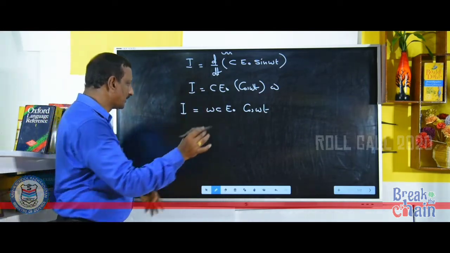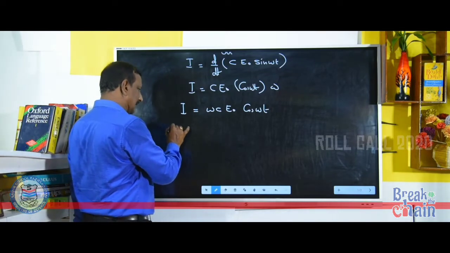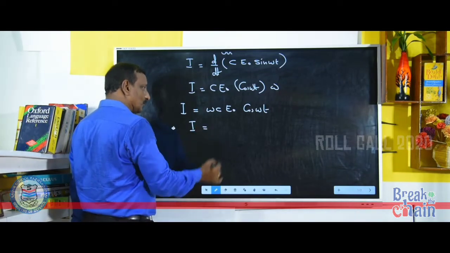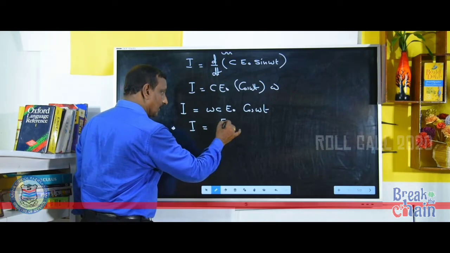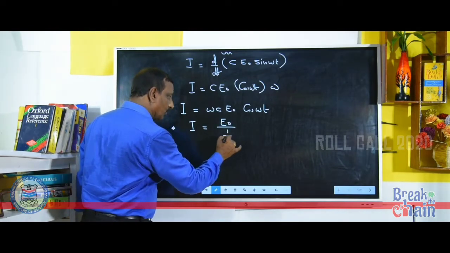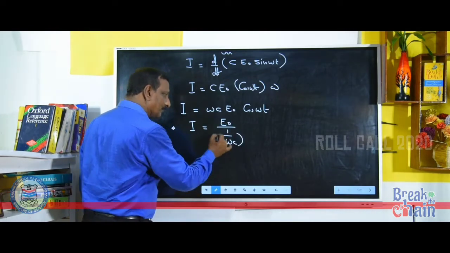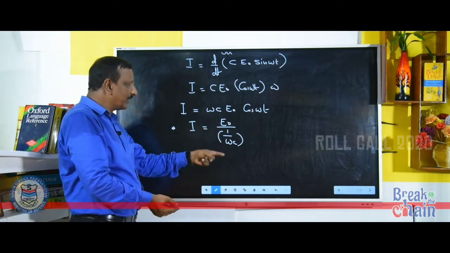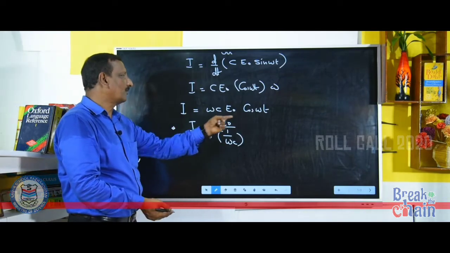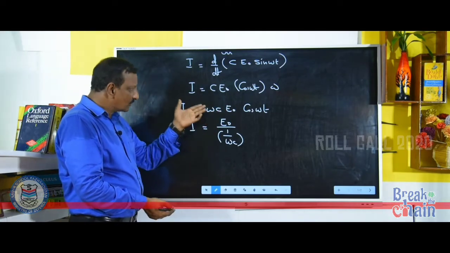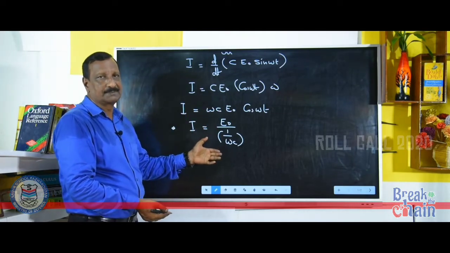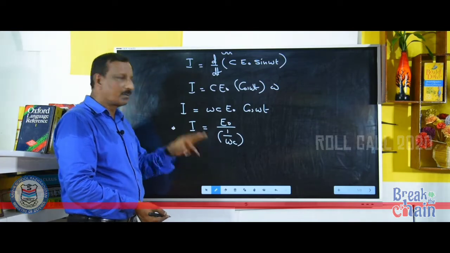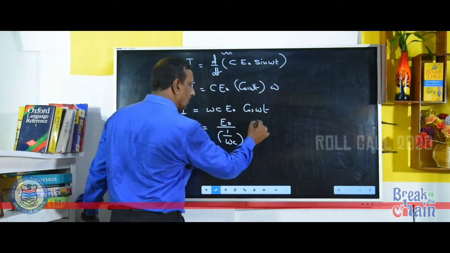This can be represented in a different form, that is I is equal to E0 by (1 by omega C). Look at this, E0 by 1 by omega C. This is the denominator of a denominator. It will go to the numerator and you will get the same equation. So this can be represented like this: I is equal to E0 by (1 by omega C) into cos omega t.